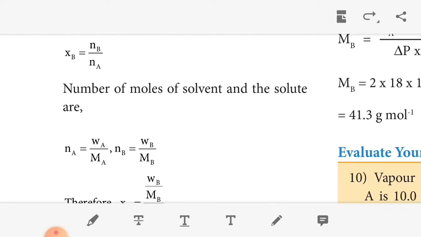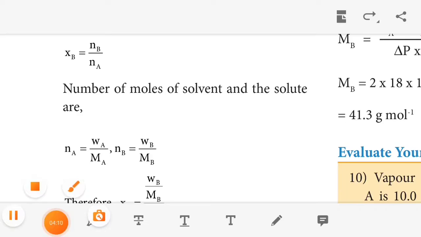In the previous discussion we covered the elevation of the boiling point. That is, the solution boils at a higher temperature, TB. The boiling point of the pure solvent is TB naught. So the elevation of the boiling point is TB minus TB naught.